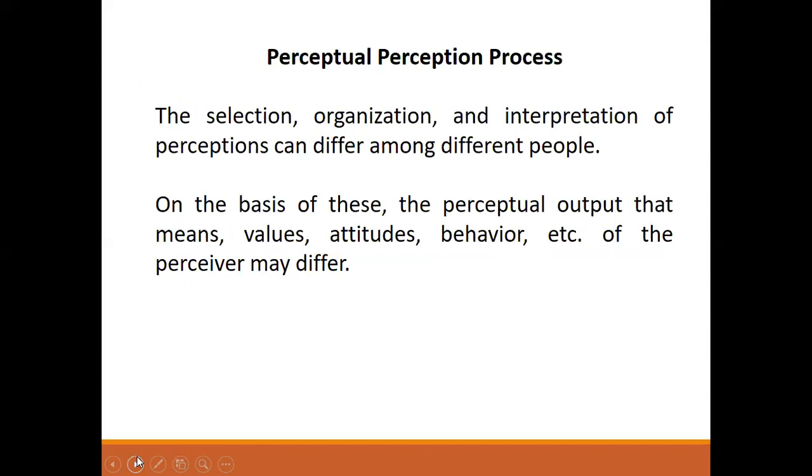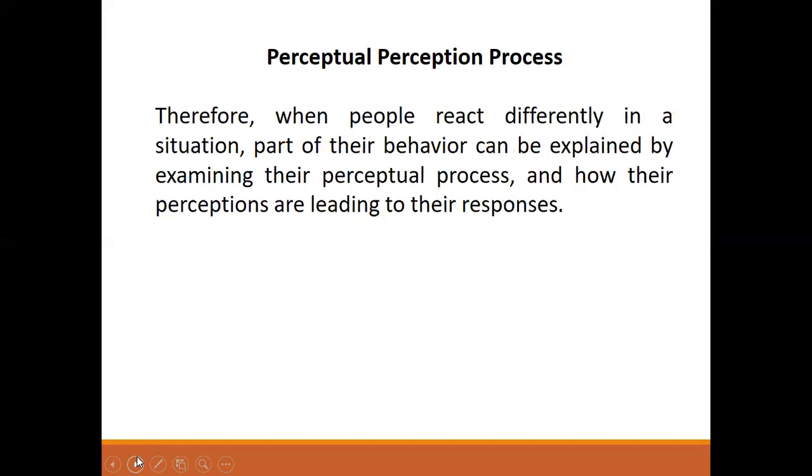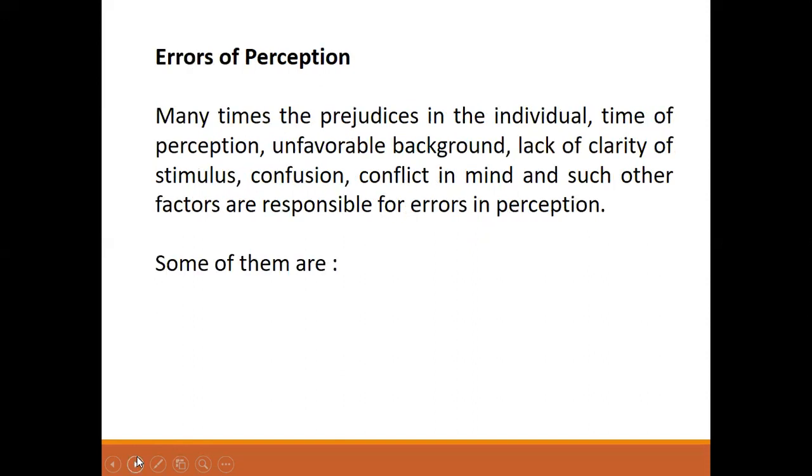The selection, organization, interpretation, checking, and reacting can differ among different people. On the basis of these, the perceptual output, that means values, attitudes, behavior, etc., of the perceiver may differ. Therefore, when people react differently in the situation, part of their behavior can be explained by examining their perceptual process and how their perceptions are leading to their responses.